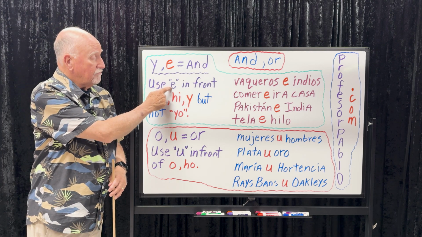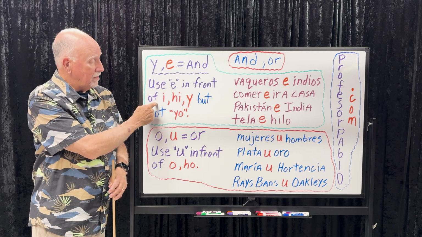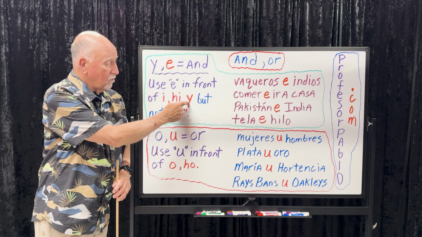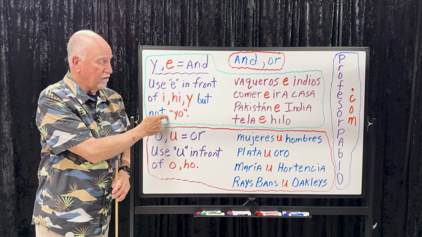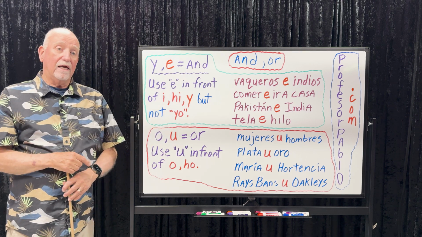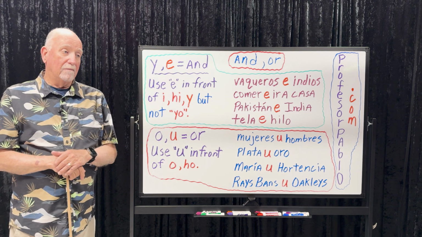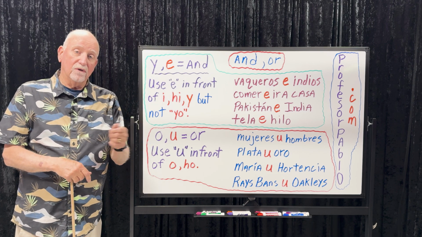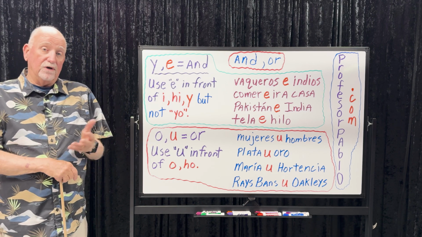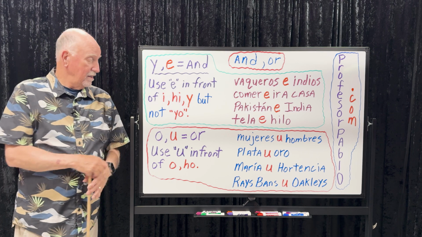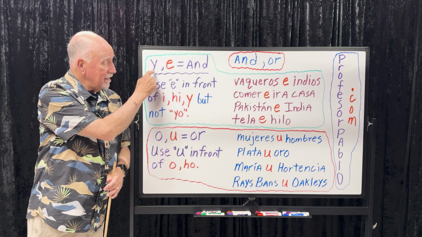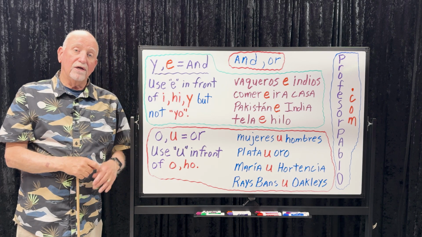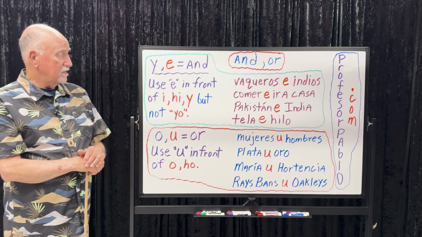Use E for and in front of a word that begins with an I, HI, or Y, but not in front of yo. If you want to say mamá y yo, mom and I, mamá y yo, okay? Y yo, what about me? You can't use the E in front of yo, but any other word that begins with a Y, you're not allowed to do that. So let's see what we have here.